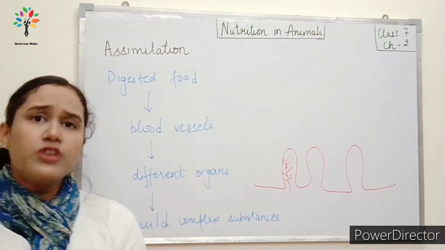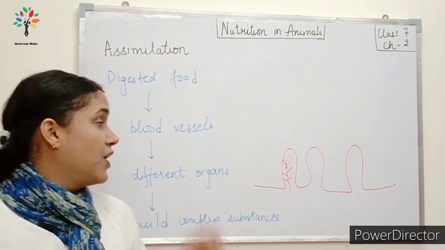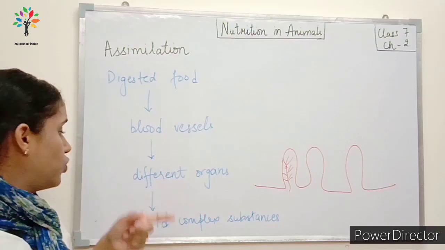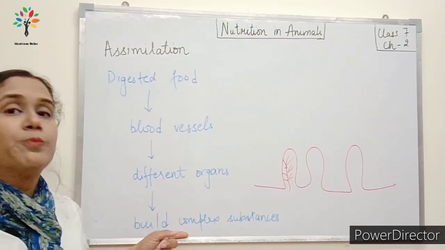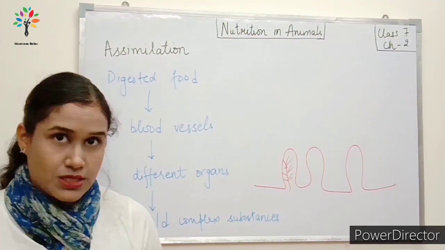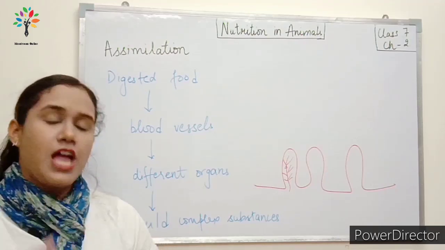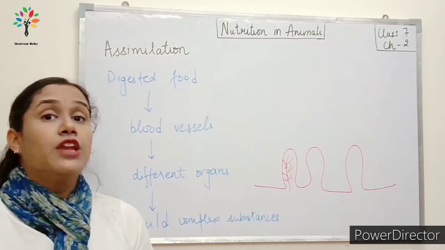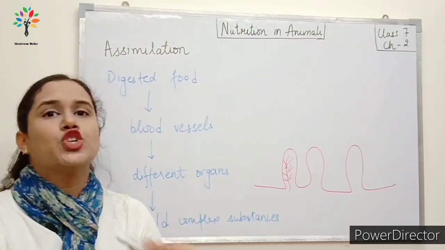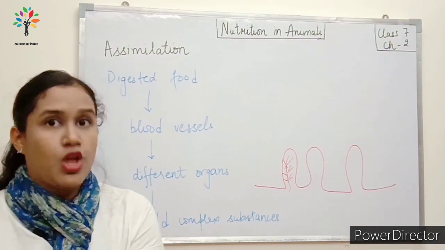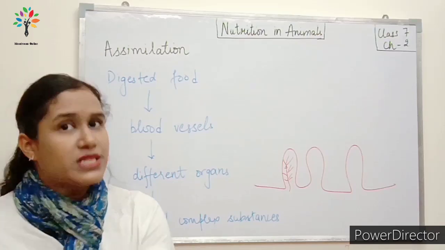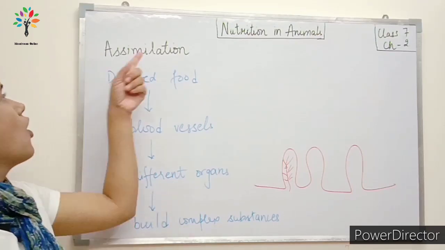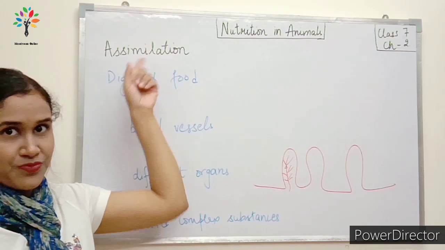Fine? When it reaches the different organs, there the digested food is utilized to build complex substances so that it helps in the growth and development of our body. Fine. Now this utilization of the digested food for the growth and maintenance of body is called assimilation.